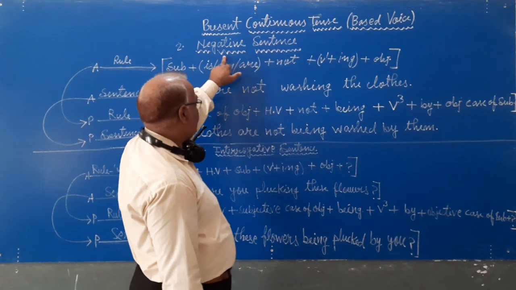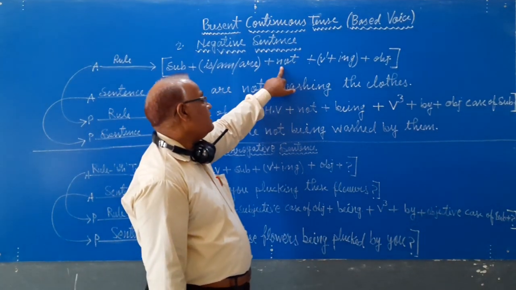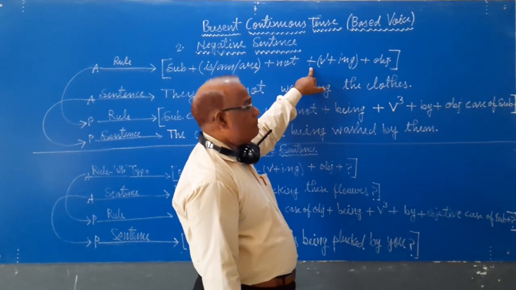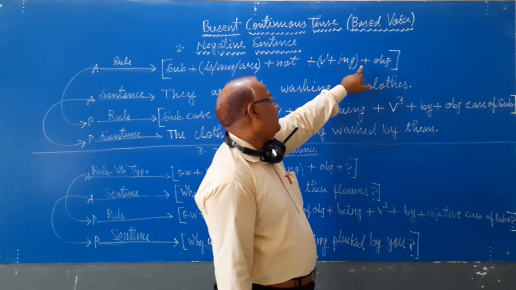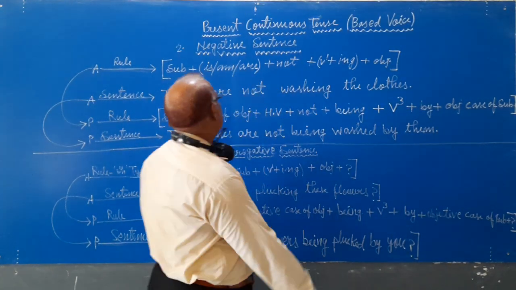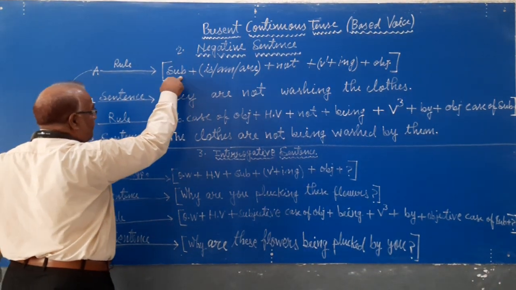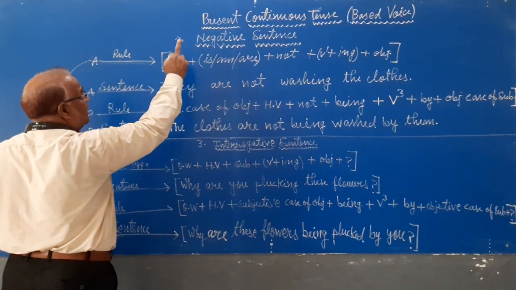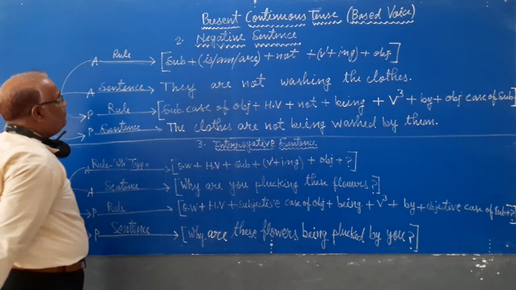It is a negative sentence, so I will mention not in the sentence, plus first form of verb plus ing plus object. It is the rule of formation of negative sentences under present continuous tense.